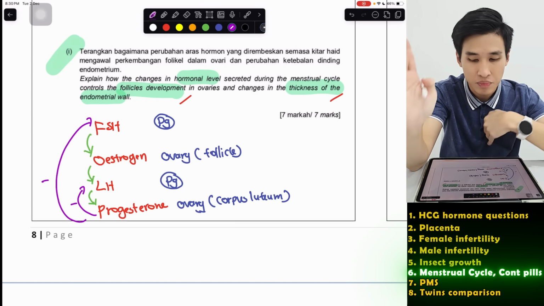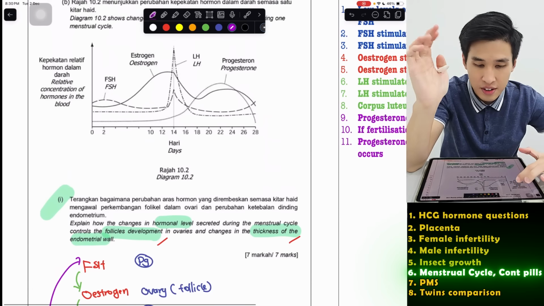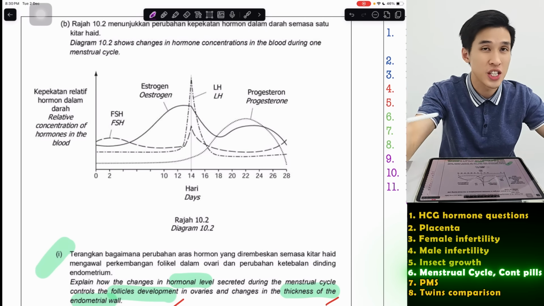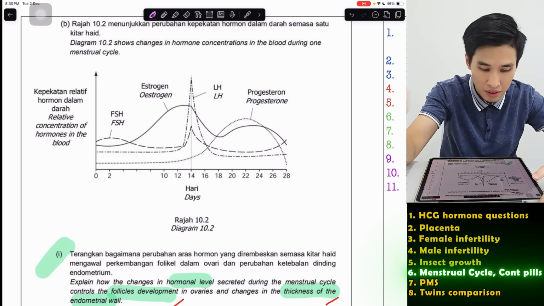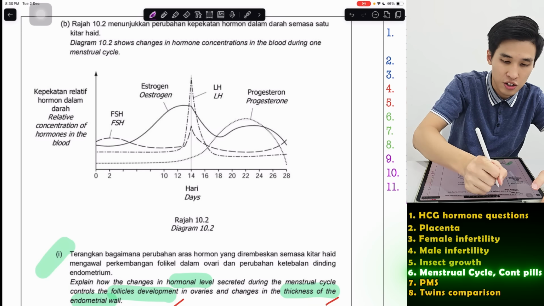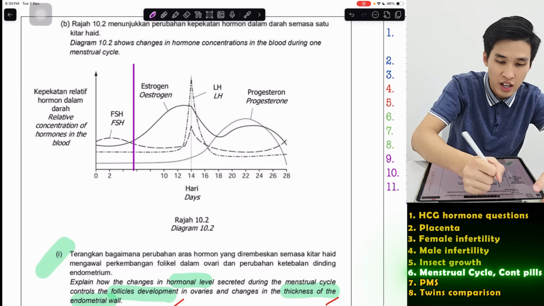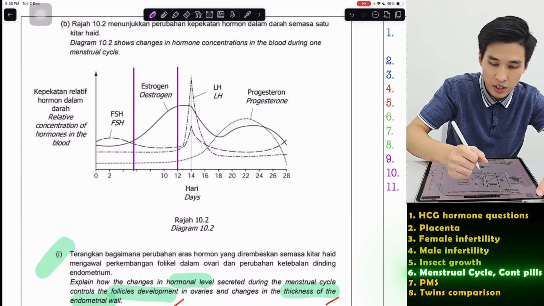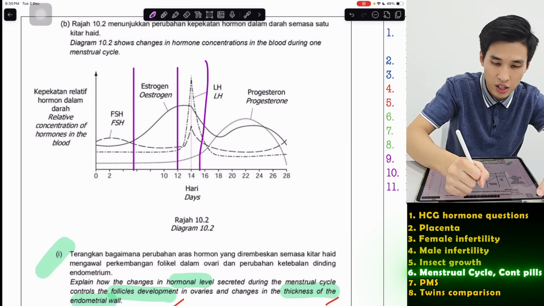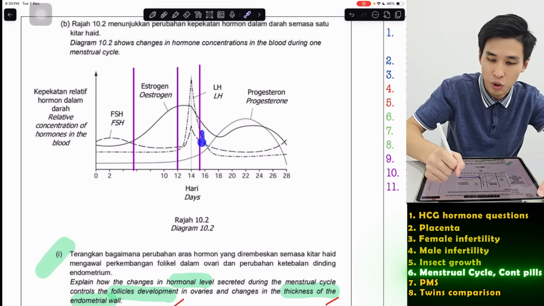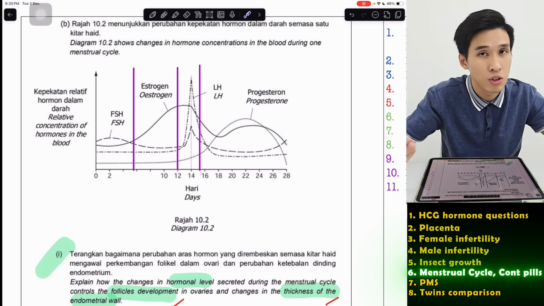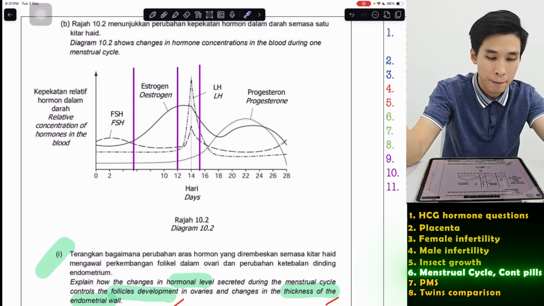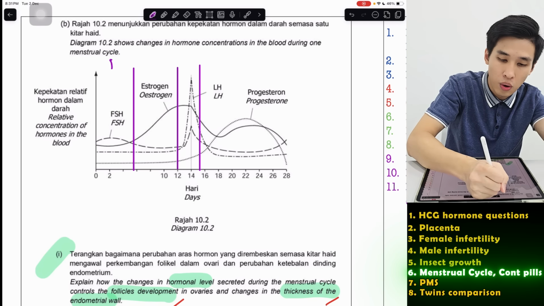Understand? So in this graph, how to determine which hormone is which, right? If, let's say, there's a question asking you to label the hormones, you can break it down into the 4 stages of the menstrual cycle. Around the first 5 days, there's menstruation, there's repair phase, which occurs for roughly a week. Then you have ovulation, which happens for a day, and then we call this luteal phase, also known as pre-menstruation syndrome, where you wait for the sperm to come fertilize the secondary oocyte. So FOLP.